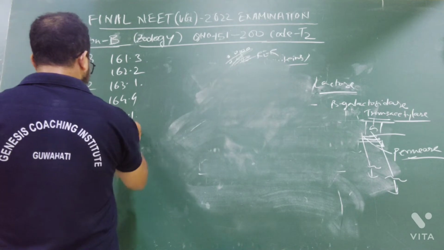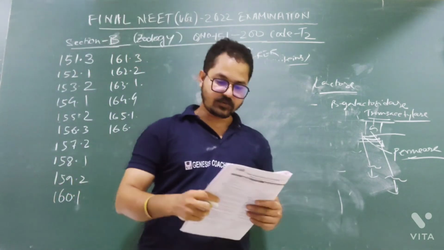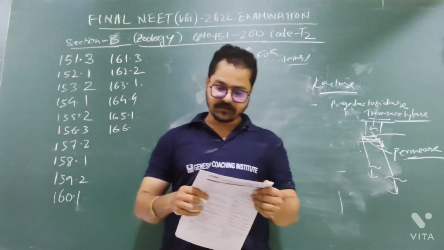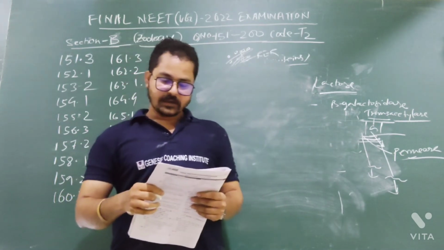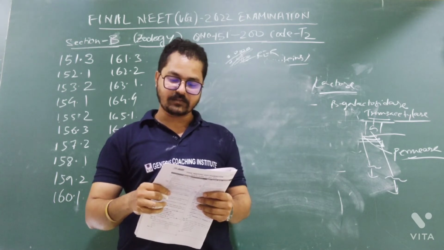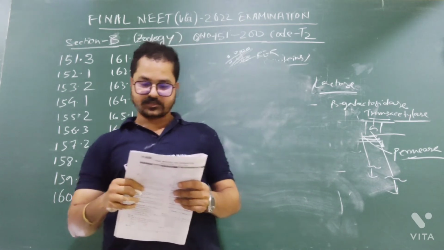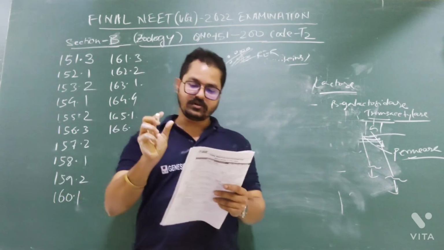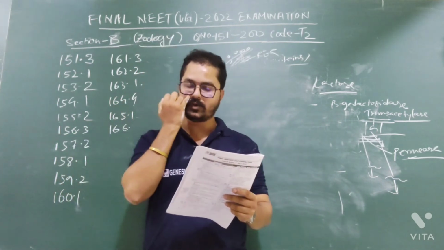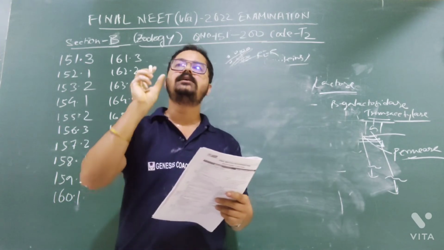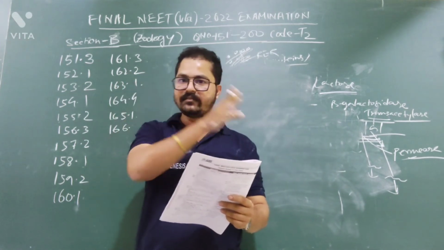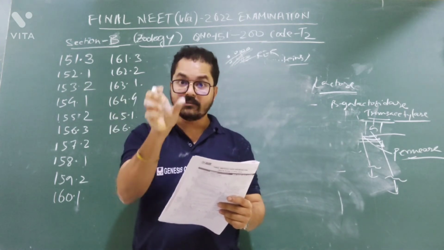Question number 166. Two statements are given. Statement number 1: Restriction endonuclease recognizes a specific sequence to cut DNA, known as a palindromic nucleotide sequence. Yes, we know. Restriction endonuclease will cut in the middle, whereas exonuclease will cut at the terminal end of the DNA.